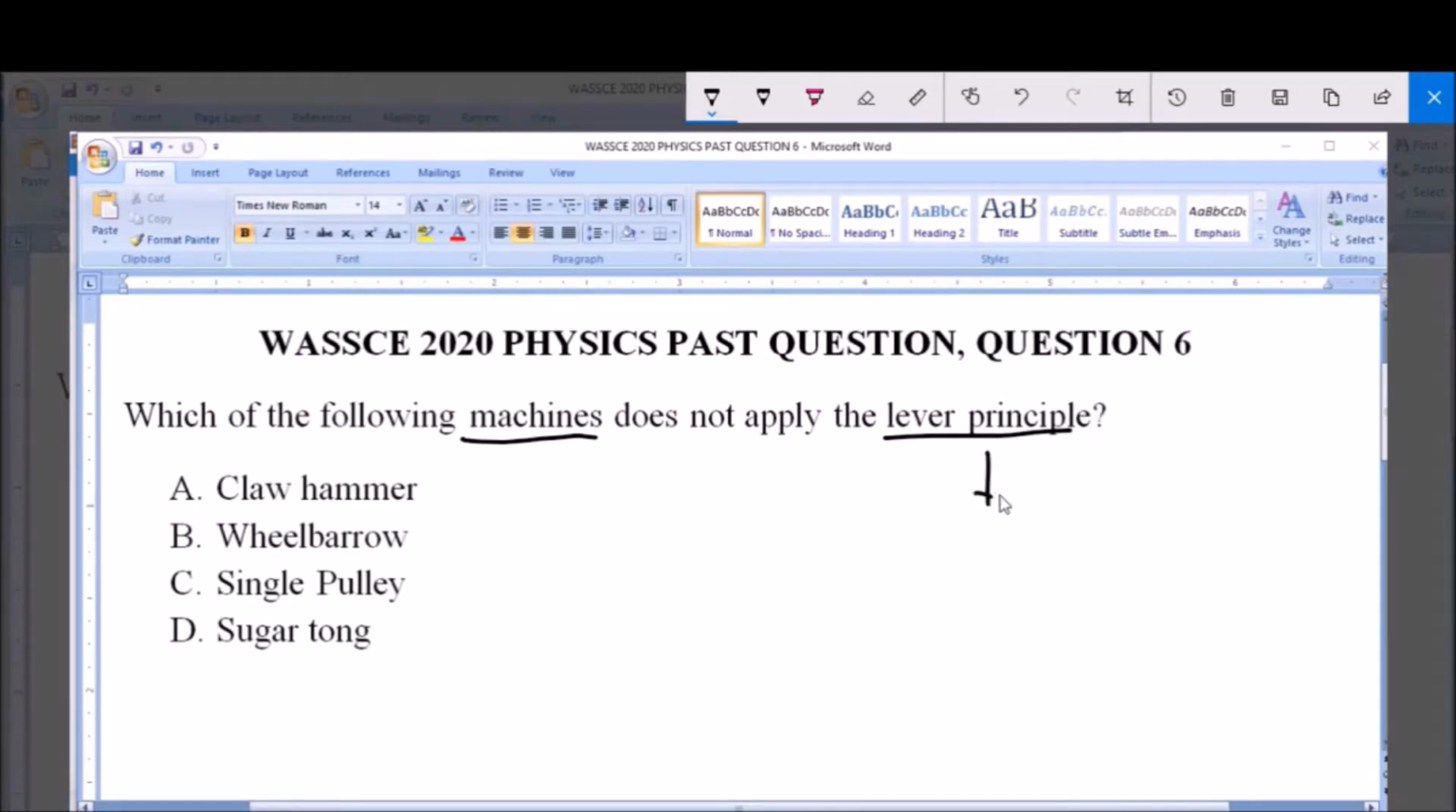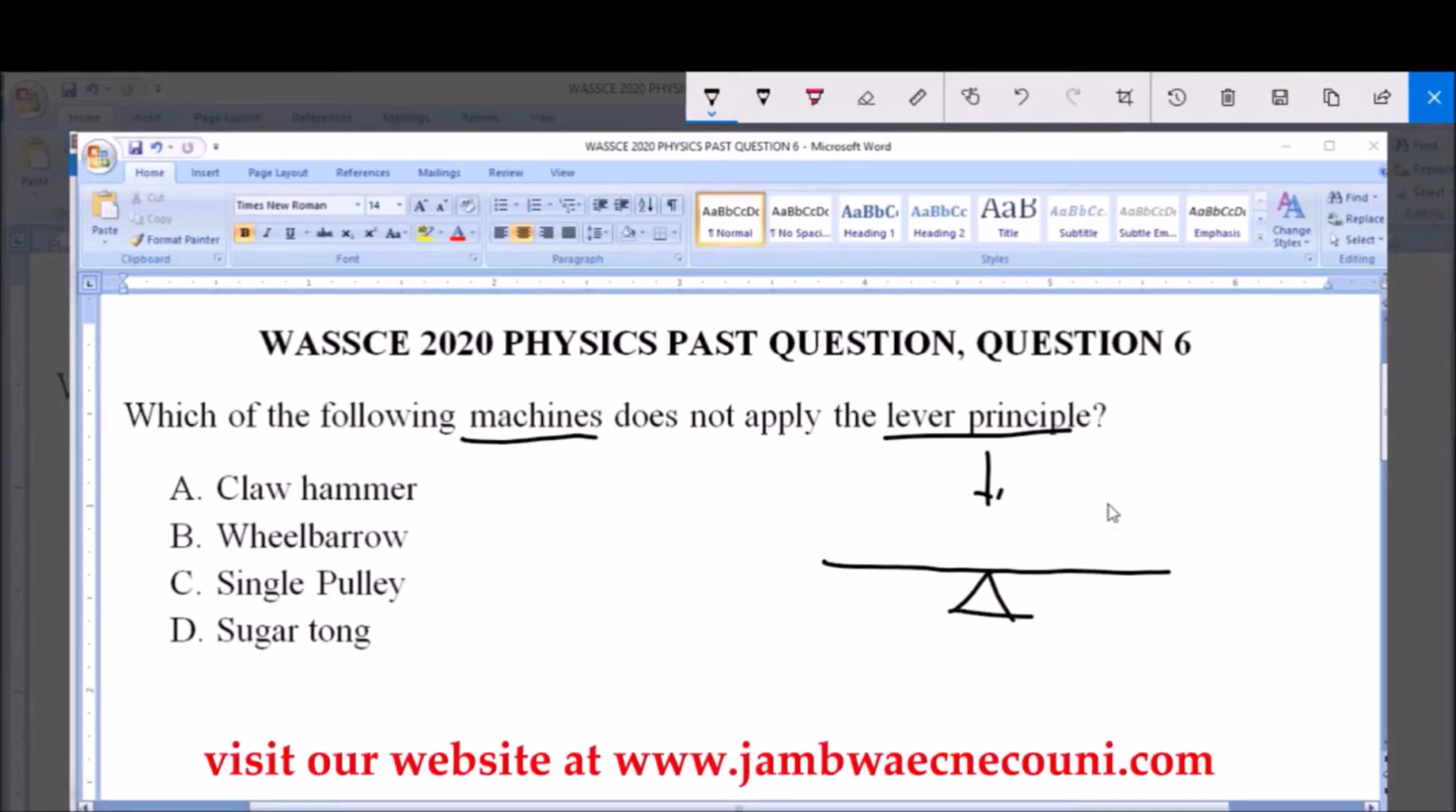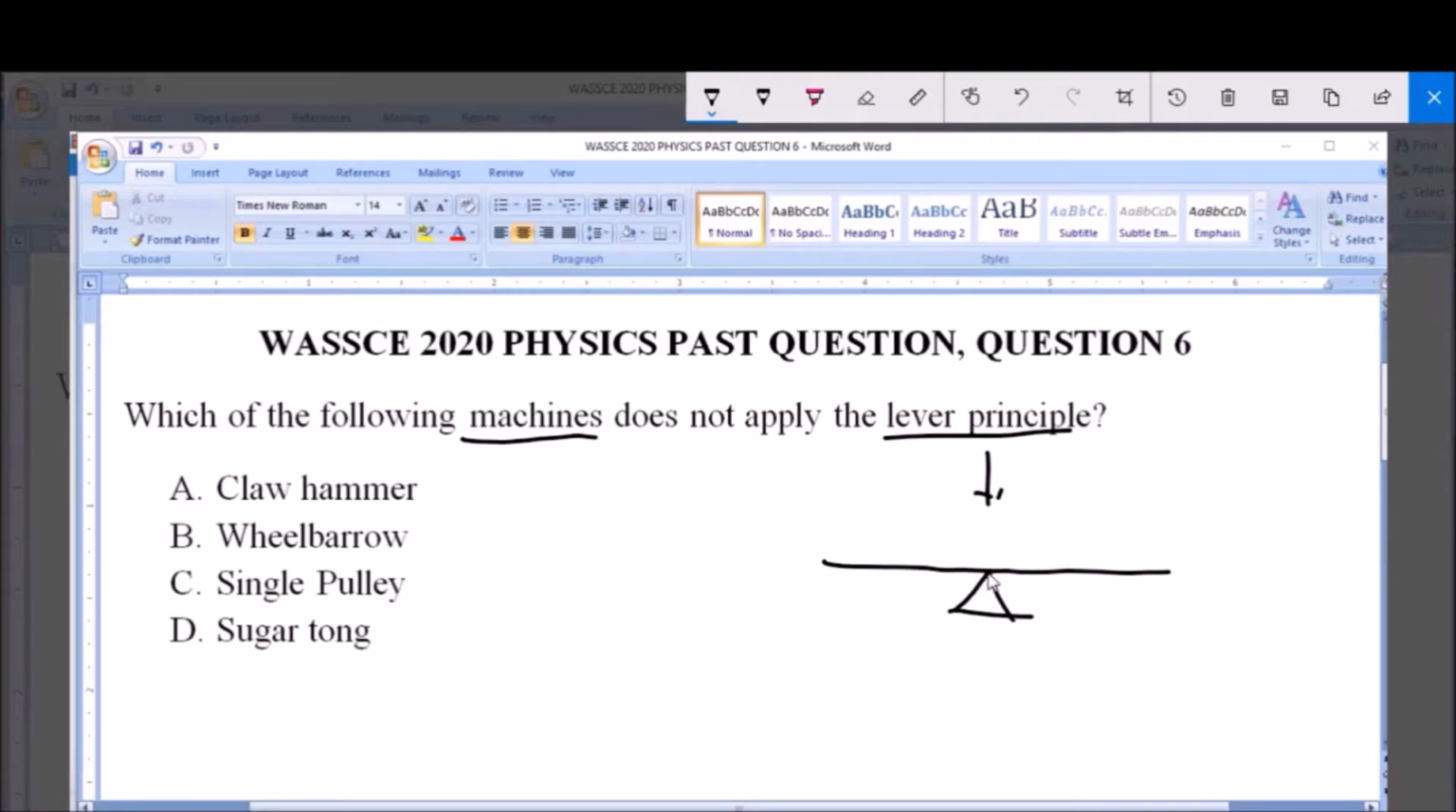In terms of the lever principle, a lever has what we call a fulcrum. Let's say for instance, this is a simple representation of a lever. This point here is what we call the fulcrum, or pivot. Where the effort is applied, let's assume effort is applied here, we call this the effort E, and where the load is placed, we call it the load L.